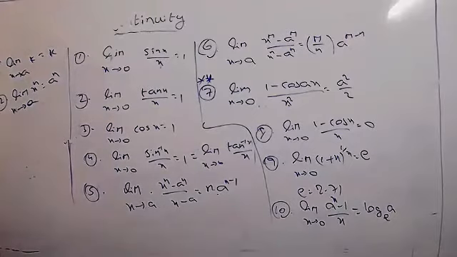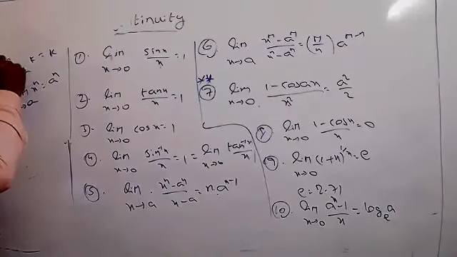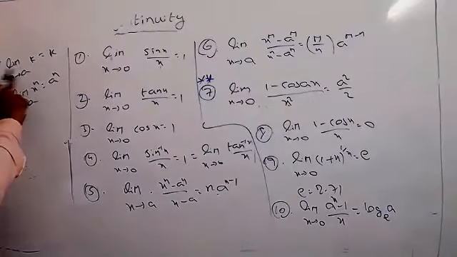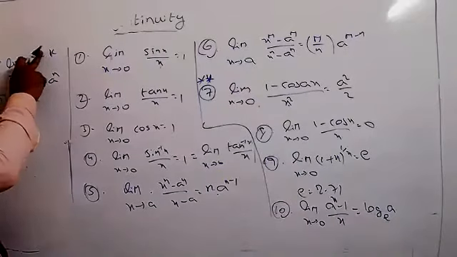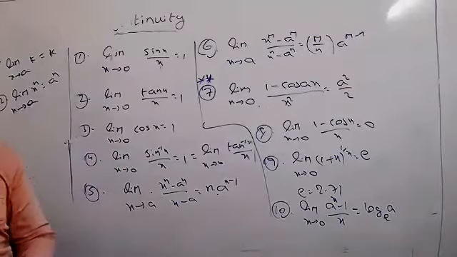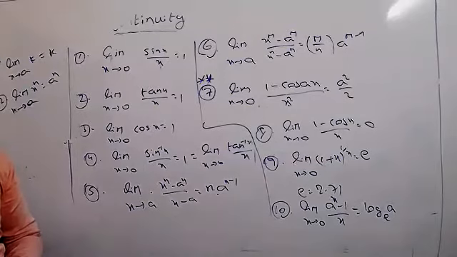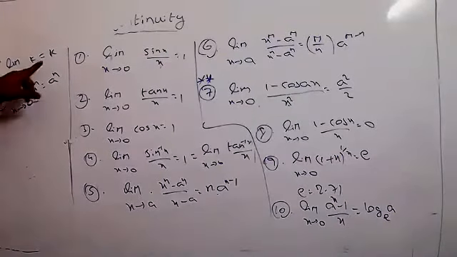Okay. So these values, these formulas, you can remember. Suppose you are solving the 11th problem: limit x tends to a of k, where k is the constant value. Generally we call this the constant function. If f of x equals c, we call it the constant function. If f of x equals x, we call it the identity function. If f of x is any trigonometric function, we call it a trigonometric function. In the same way, limit x tends to a of k equals k.